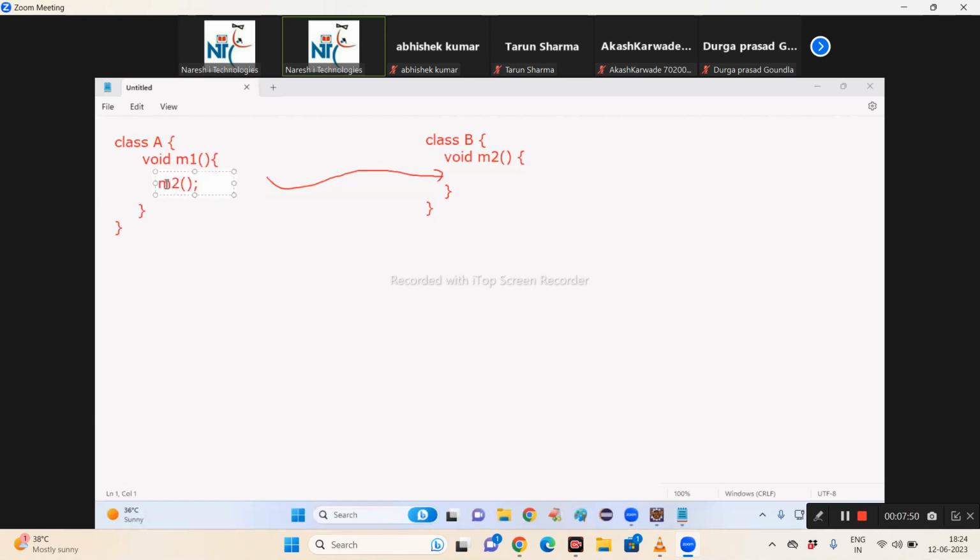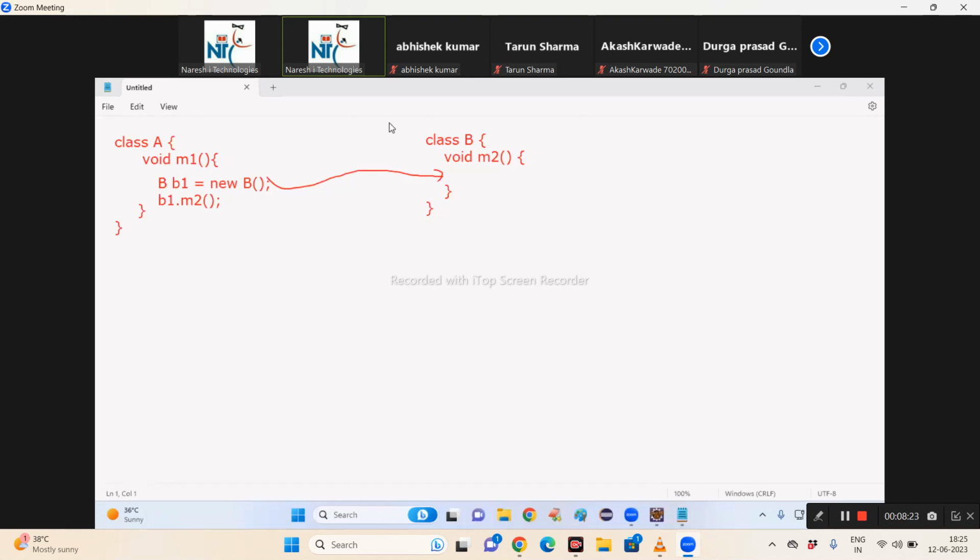I should create B1 equal to new B. Then I should write B1.M2. Is the voice clear? Okay. What happens when I call B1.M2? It searches for the M2 method in class B, finds it, and executes it from class B.